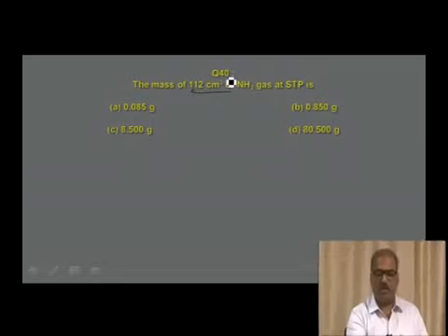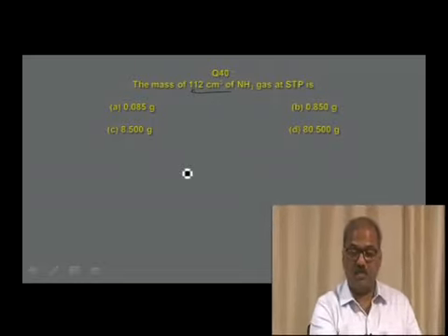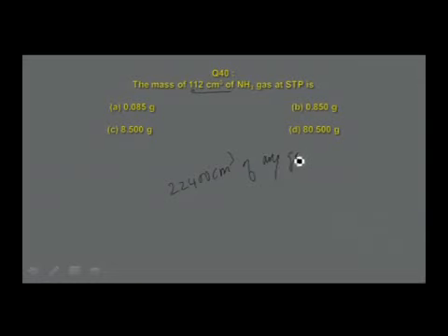To get the answer for this particular question, we go like this. 22,400 centimeter cube of any gas weighs its molar mass.